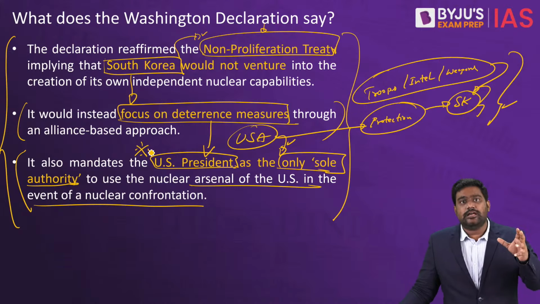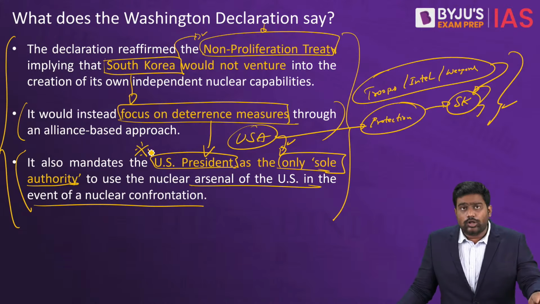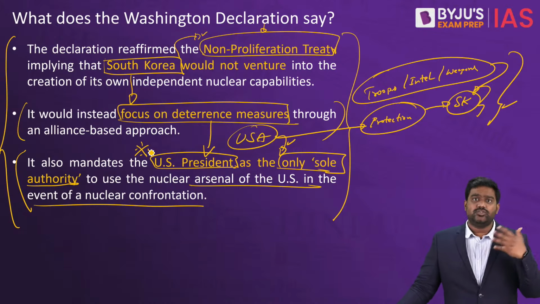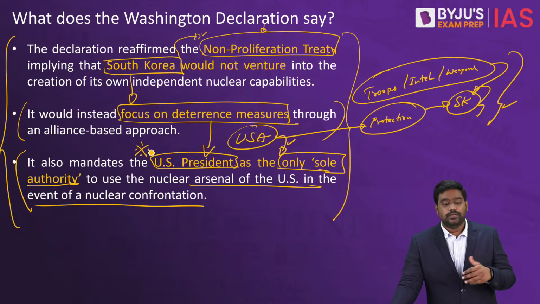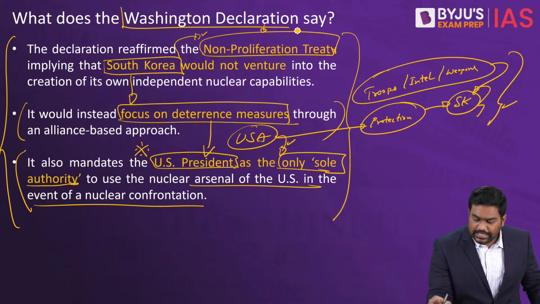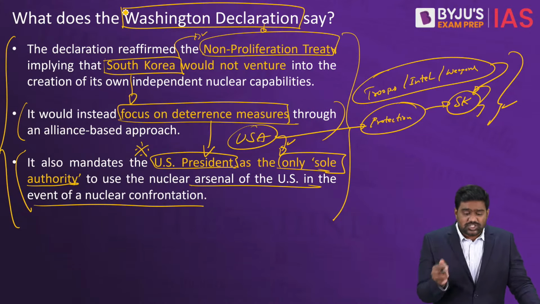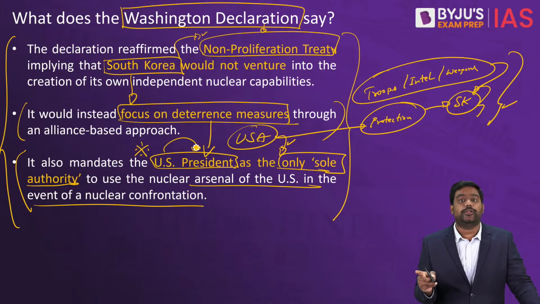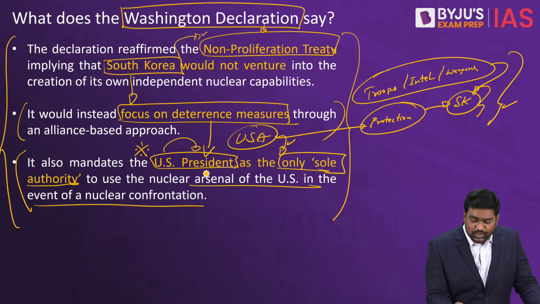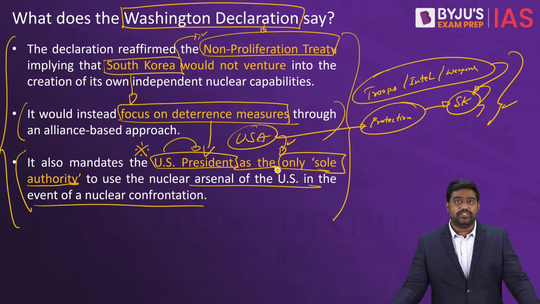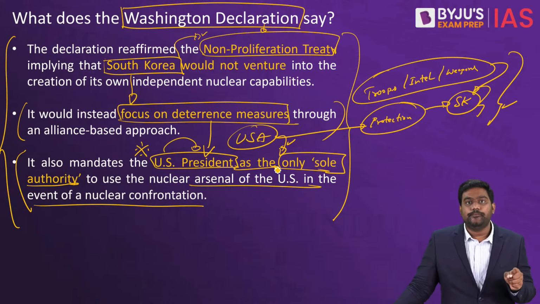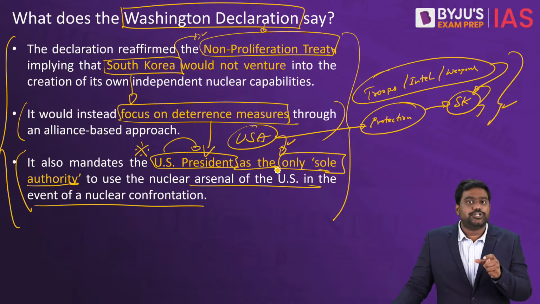Now imagine this hypothetical scenario, where North Korea has launched a nuclear strike on South Korea. South Korea has no option to retaliate. It has no nuclear weapons. So under the Washington Declaration, if South Korea is attacked, or even if there is an imminent threat, the responsibility falls on the US to defend South Korea, which means the US president has to make a call whether to launch nuclear weapons against North Korea. South Korea will not make the decision here.